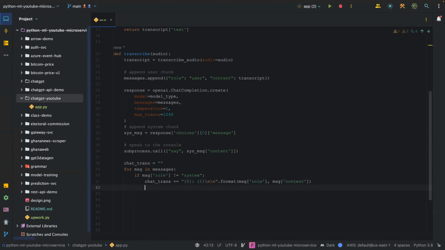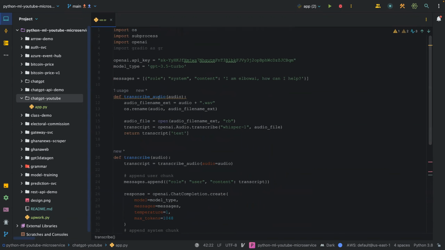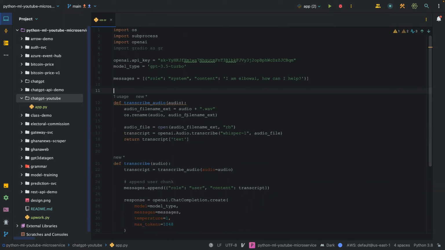Okay, once this is done, we can go back and then return the chat trans. Okay, so that is all we need for our two functions.